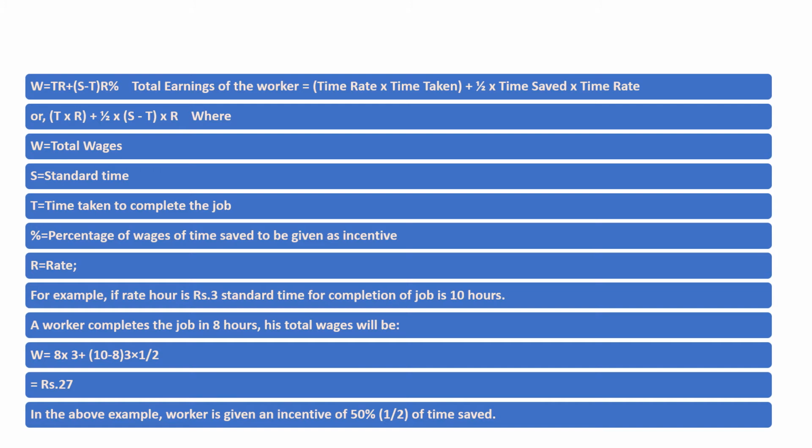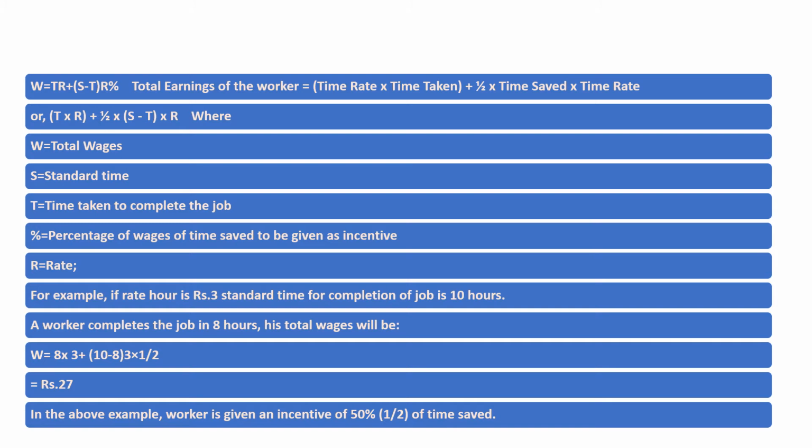As an example, if the rate per hour is rupees 3, and the standard time for completion of the job is 10 hours, and the worker completes the job in 8 hours, what would his total wages be?